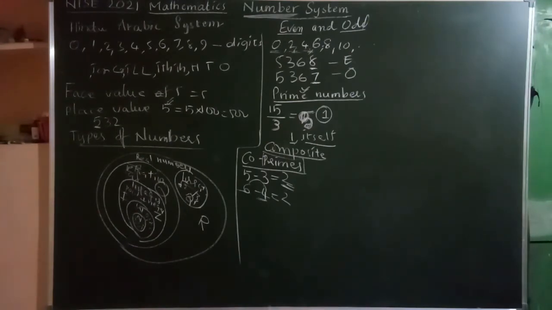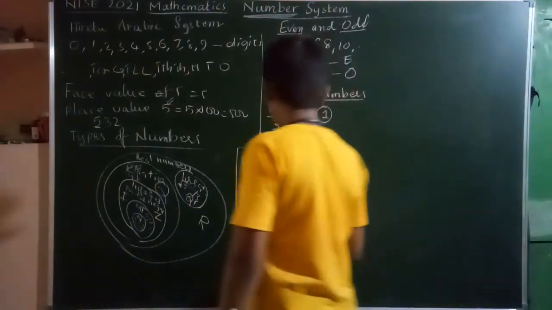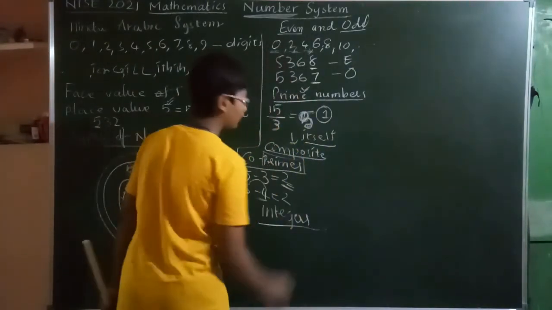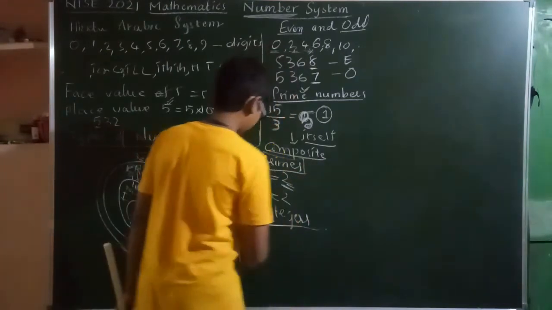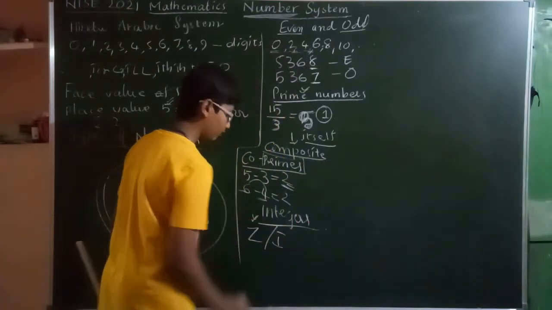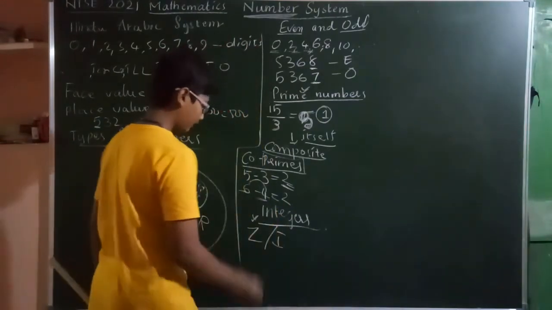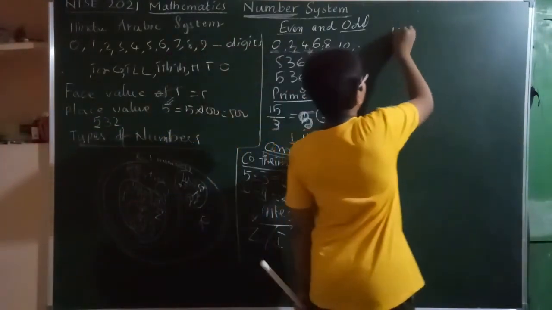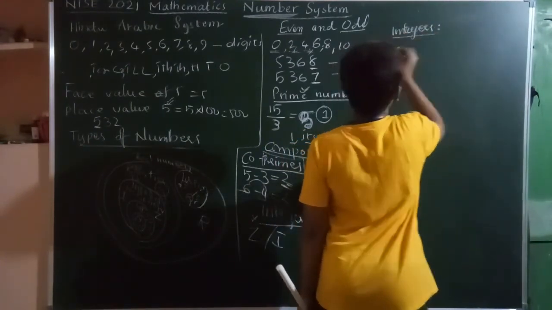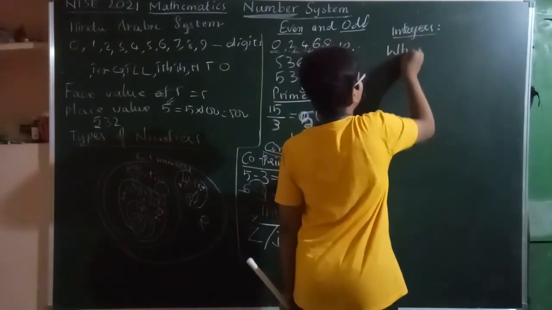Then we have integers, rational and irrational numbers, and real numbers. Integers are denoted by Z or I. Mainly we use Z only. Let's write the definition of integers.